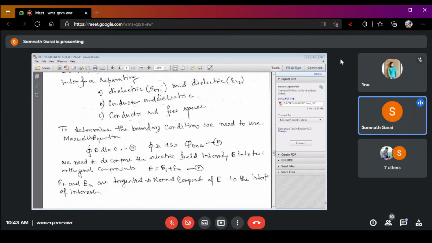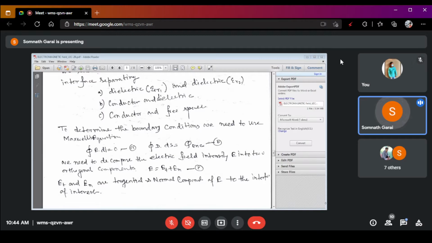Now what is the approach when you determine the boundary condition? To determine the boundary condition, we have to use the Maxwell equations.